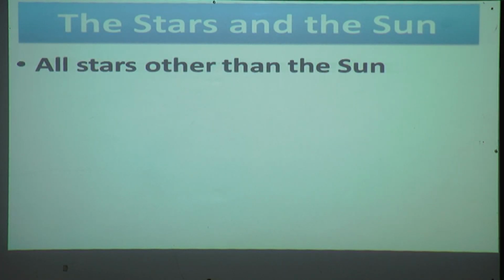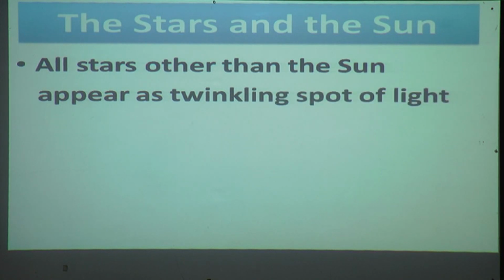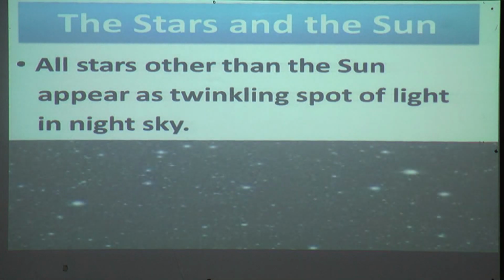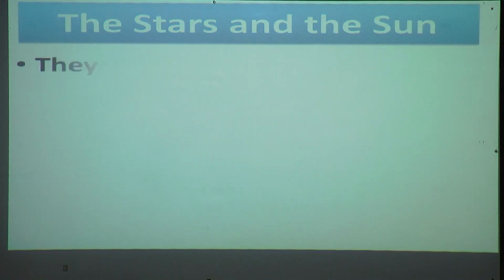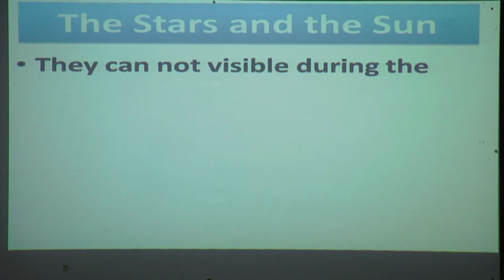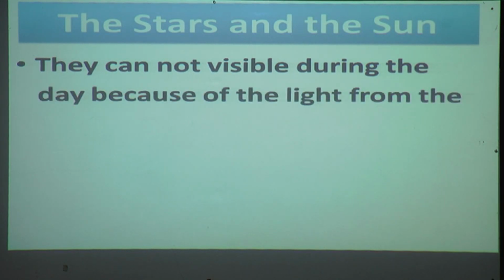All stars other than the sun appear as twinkling spots of light in the night sky. Yes, you have seen this twinkling spot of a star. They cannot be seen during the day because of the light from the sun. Yes, the light of the sun is so bright that the stars cannot be seen during the day.